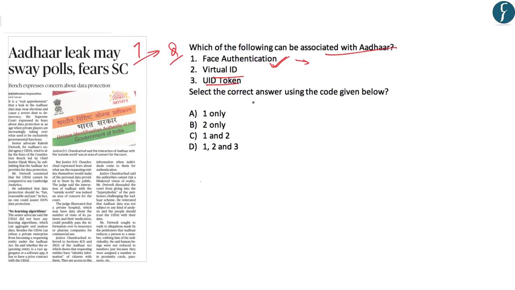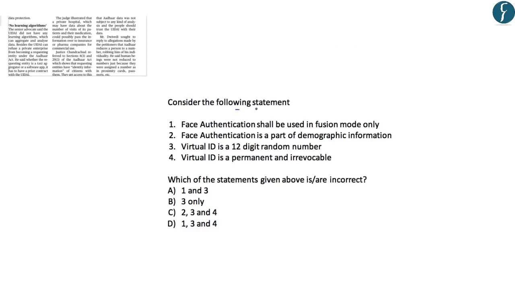Then UID token. Now in this option, you may get confused whether this was there or not. You must know that UID token was also very much in news recently. So in this particular question, all the 3 can be very much associated with Aadhaar. Let's move on to the next question with respect to Aadhaar. Consider the following statements. Face authentication shall be used in fusion mode only. So when you read a particular statement, please try to read the statement very carefully. It says face authentication shall be used in fusion mode only.